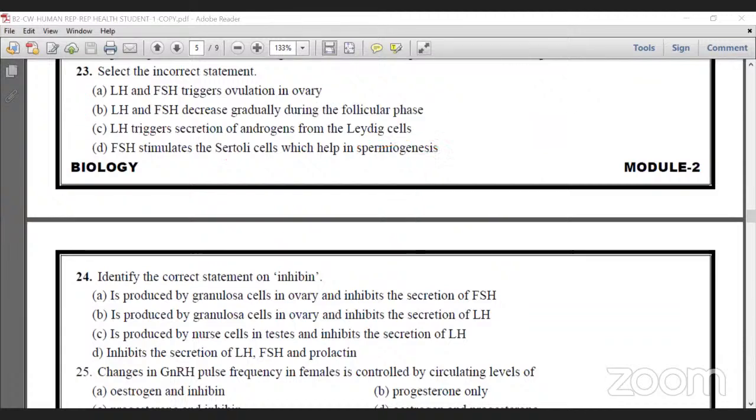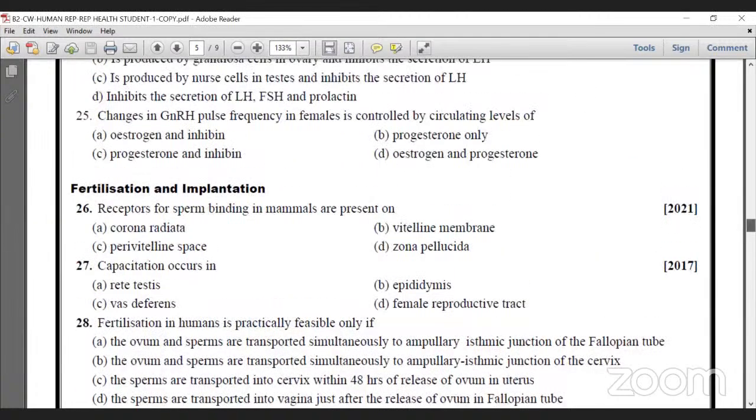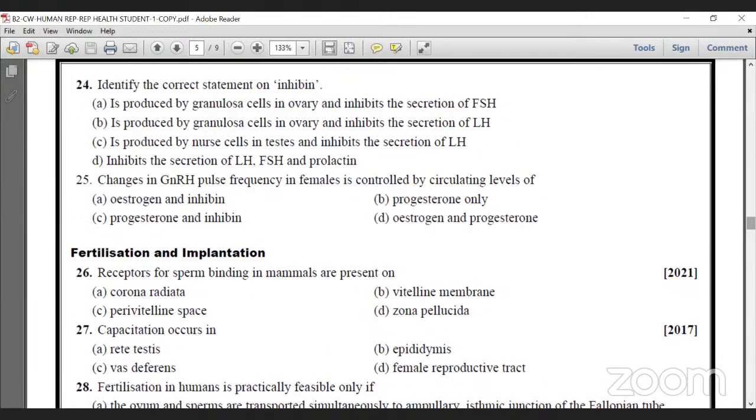Next, question number 24. Identify the correct statement on inhibin. Inhibin means it suppresses secretion by the pituitary. Correct statement: inhibin is produced by granulosa cells in the ovary and inhibits secretion of FSH.